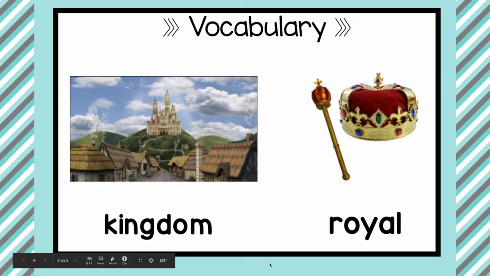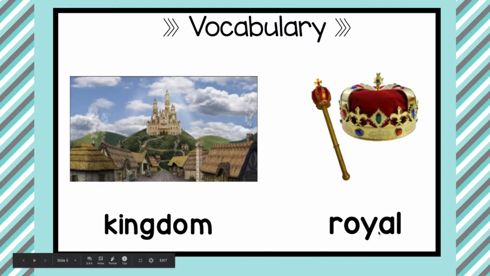Okay, our vocabulary for this lesson. Our first vocabulary word is kingdom. Everyone say kingdom. Good job. A kingdom is an area ruled or governed by a king or queen. So that is the kingdom. An example would be: King Eduardo ruled his kingdom with kindness and fairness.